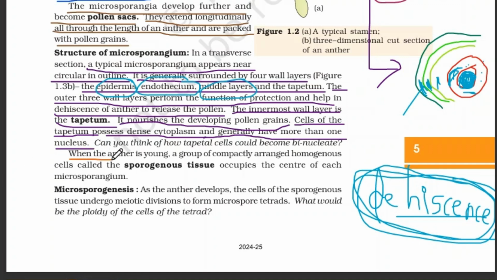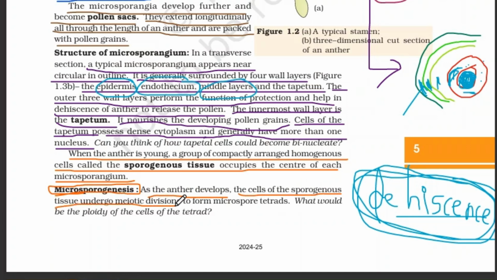Okay, when the anther is young, a group of compactly arranged homogeneous cells called the sporogenous tissue occupies the center of each microsporangium. Microsporogenesis: as the anther develops, the cells of the sporogenous tissue undergo meiotic division to form microspore tetrads.